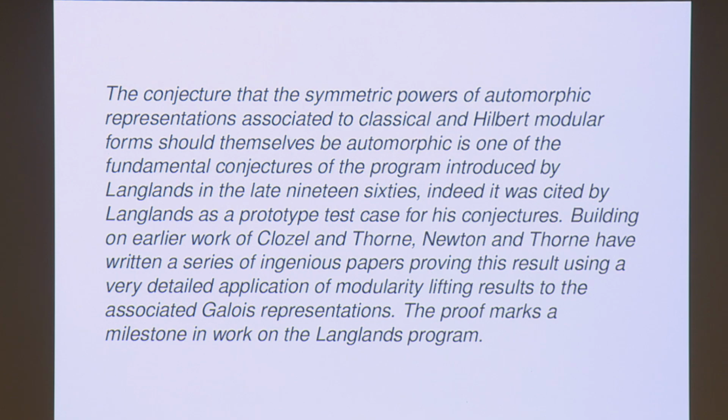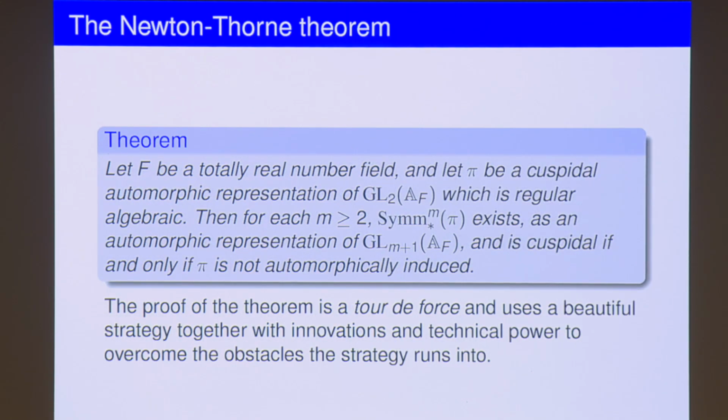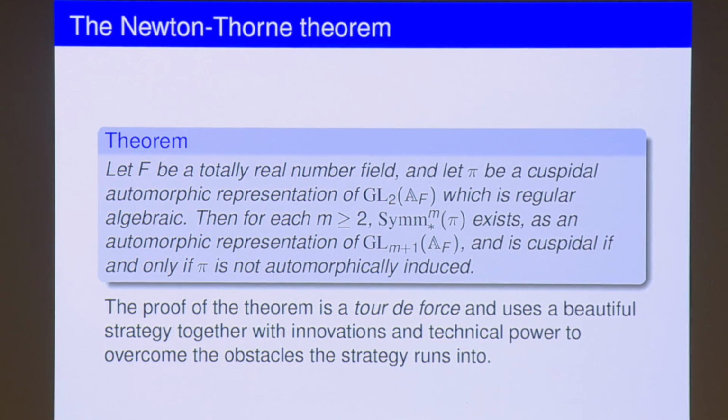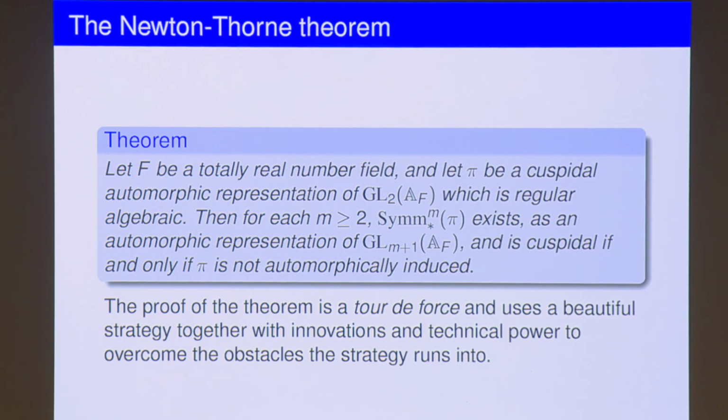Okay, so here's their theorem. What I'm going to try to do is explain the statement of this theorem, or rather unpack the meaning in some particular case, and give you some vague idea about the proof. This theorem has the feature that it's the best kind of theorem because you're proving a deep conjecture. The strategy of the proof is very simple and compelling and beautiful. On the other hand, to really get the strategy to work, it requires immense fighting with great technical difficulties. So it's a kind of dream theorem in some ways.